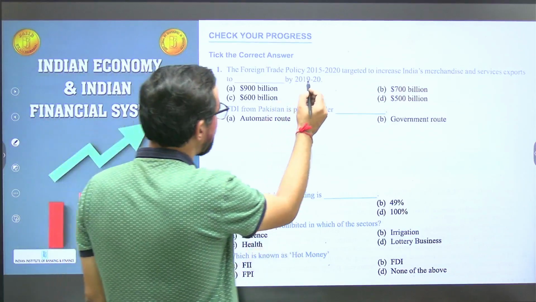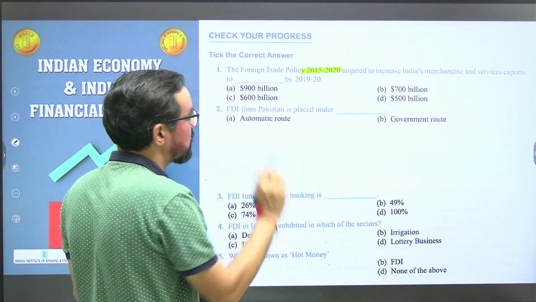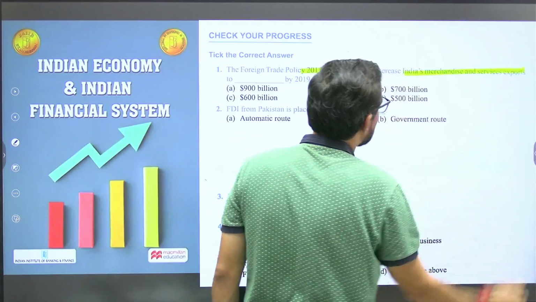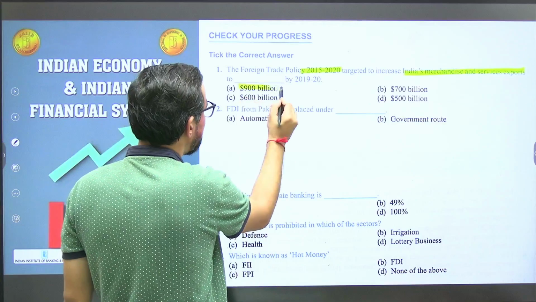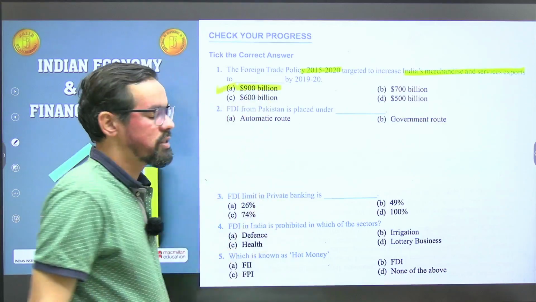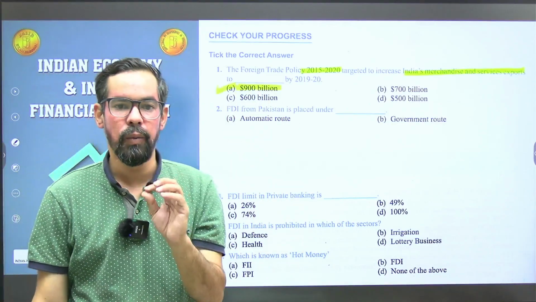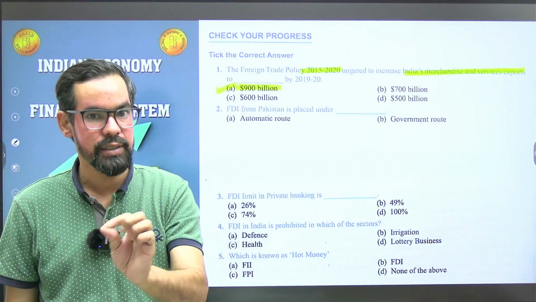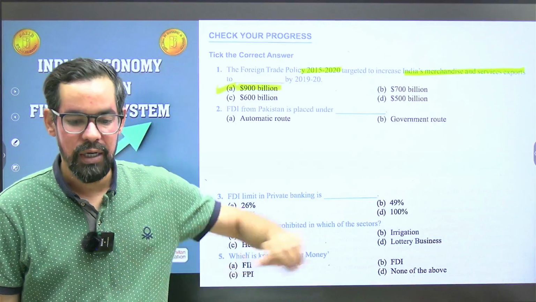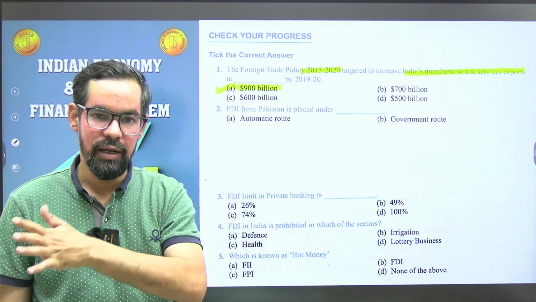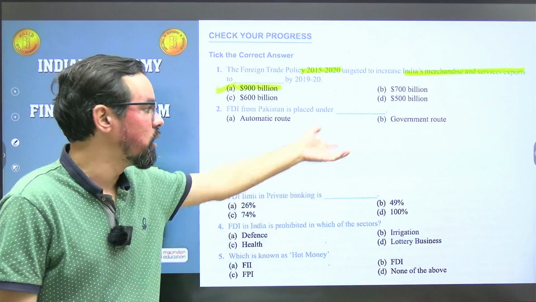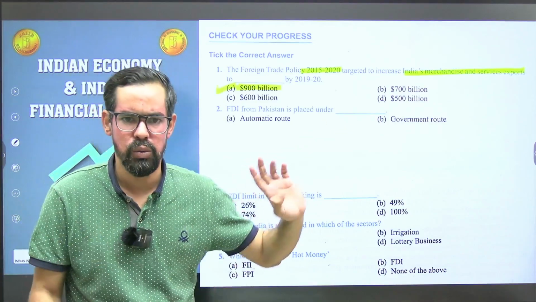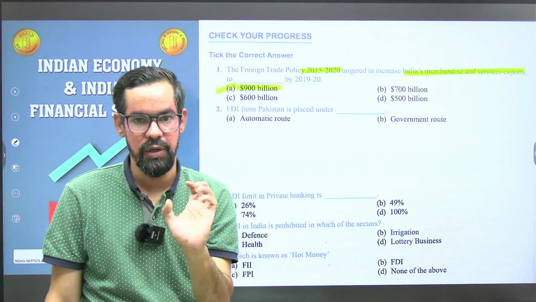The foreign trade policy 2015-20 targeted to increase India's merchandise and services exports by 900 billion. So option A will be the correct answer. The latest foreign trade policy is 2021 to 2026. First of all, go through that one, because this book was published earlier and may not have that clarity. Also go for the current aspects, as they may ask you in the examination.